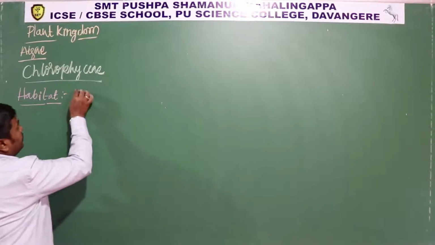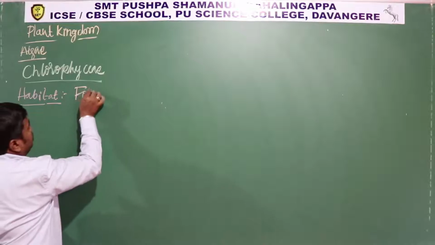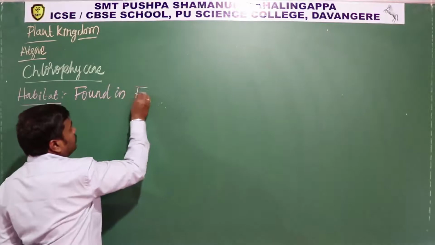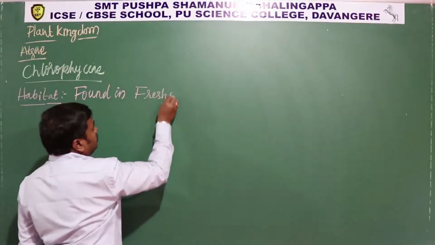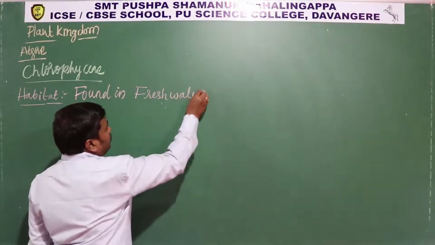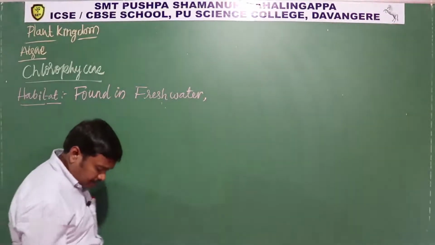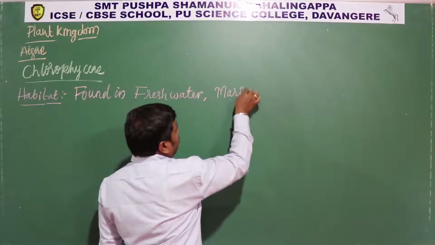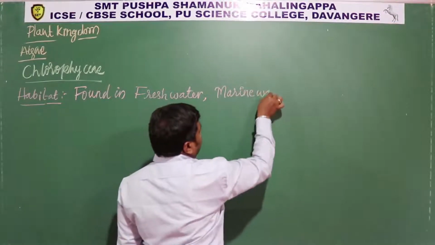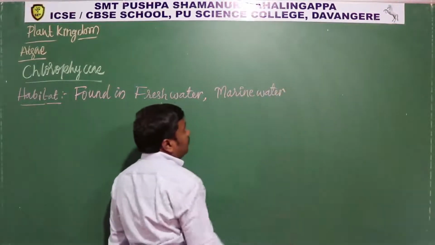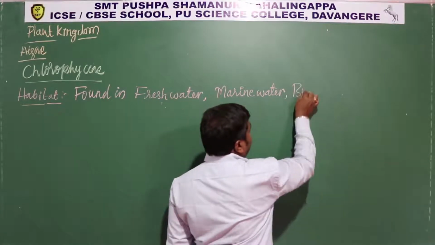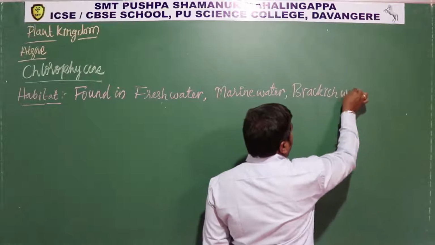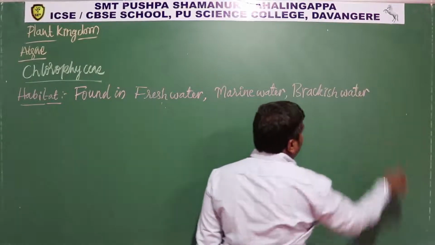They are found in fresh water, marine water, brackish water.